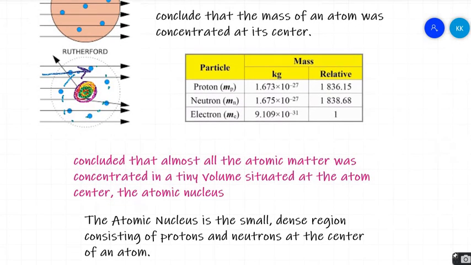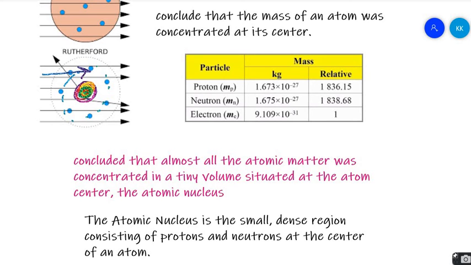So how can we conclude that there is a nucleus in everything? If alpha particles are getting diverted, that means they are diverted by a heavy-mass object. Now, in an atom there are only three particles: protons, neutrons and electrons. Out of these three, you can see on the screen that the mass of protons and neutrons is very big in comparison to electrons.